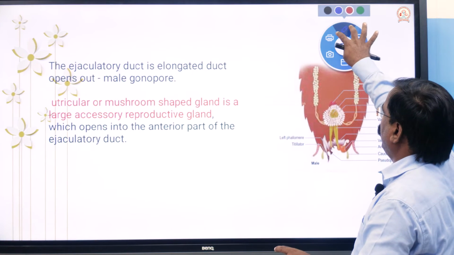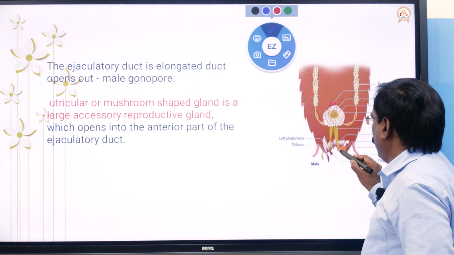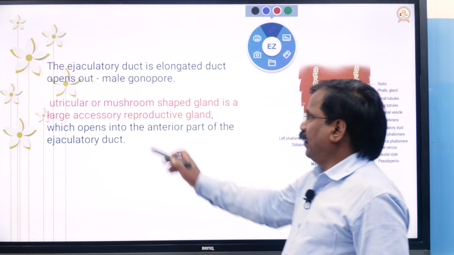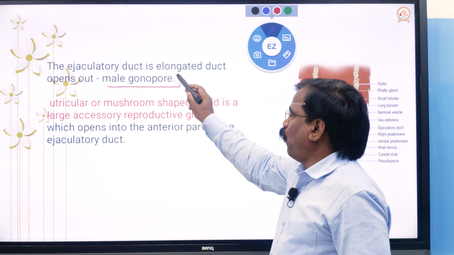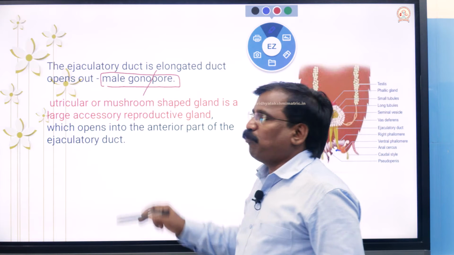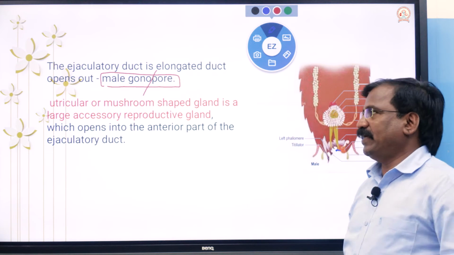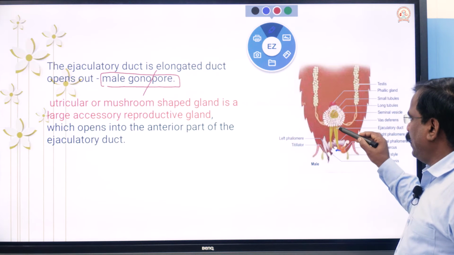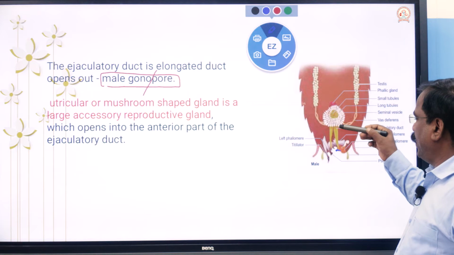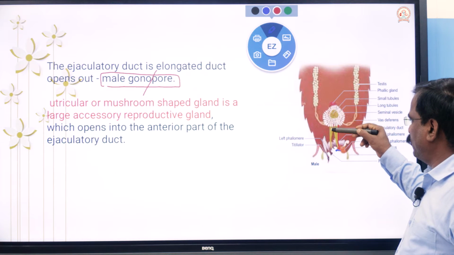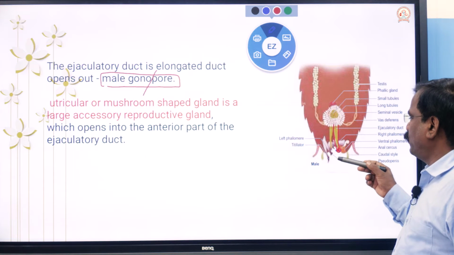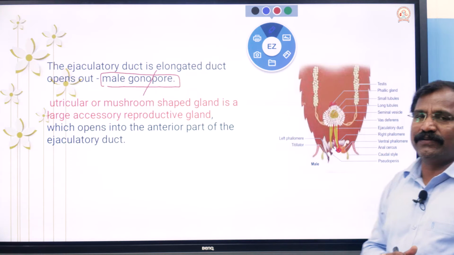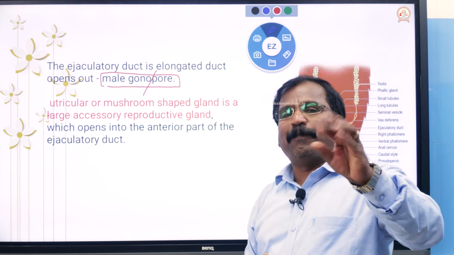Male genital pore, that is the male gonopore. Pore means hole, a minute opening, porous in nature. The ejaculatory duct is an elongated, long duct that opens outside. It is the male gonopore, otherwise you can say the male reproductive opening.